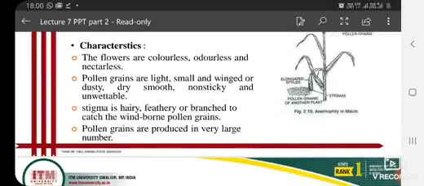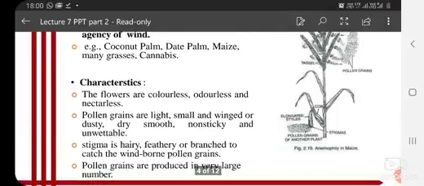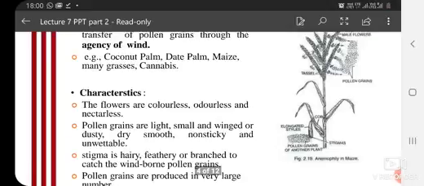The stigma is hairy. As I showed you in the practical, the stigma of maize is hairy, feathery or branched to catch the pollen through wind.